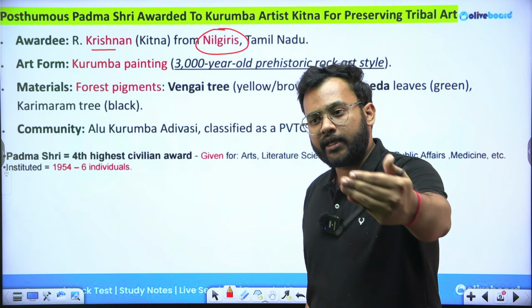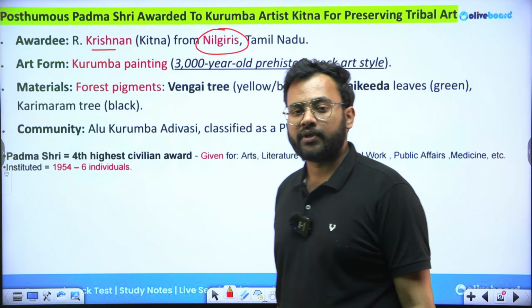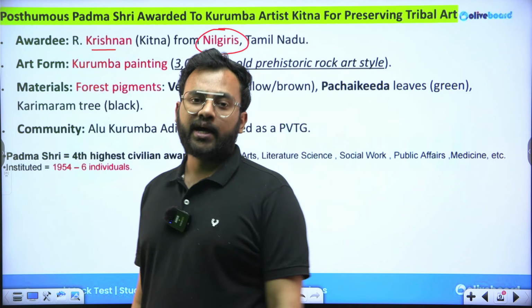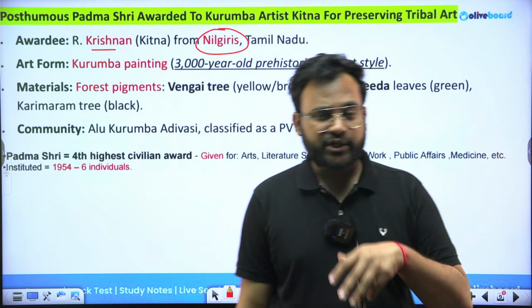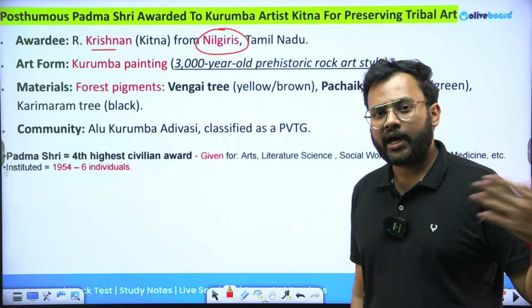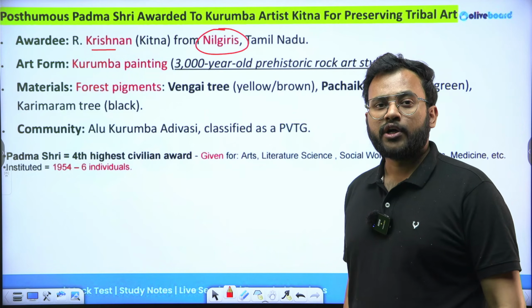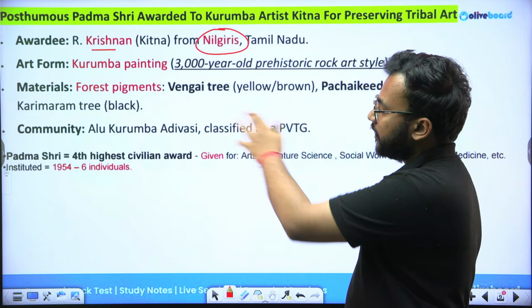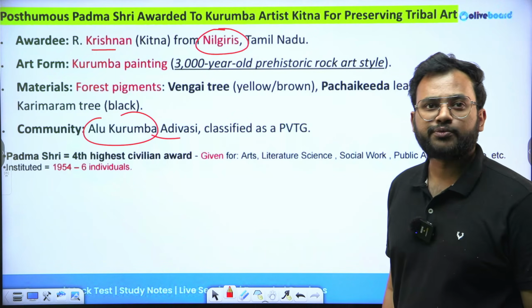So in Kotagiri a community lives, called Kota, and they are also tribal people. And apart from that, Badagas. So Badagas, Kotas, Kurumbas and Todas are the major 4 communities. Irulas are also in the state, present at times nearby. So this particular gentleman, Kitna ji, was an Alu Kurumba Adivasi. He belonged to this particular community.